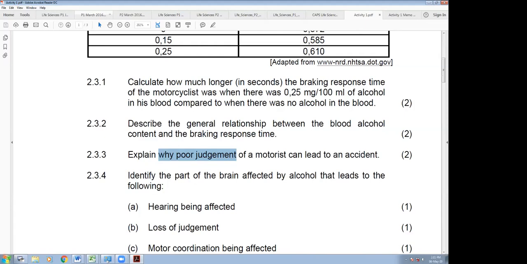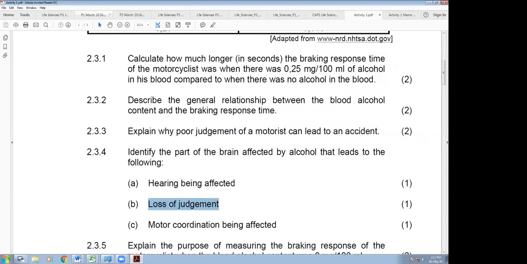Okay, so identify the part of the brain affected by alcohol that leads to the following. Which part of the brain is affected by alcohol which leads to hearing being affected? So we just need the name. Good. Cerebrum. It's good, right? So we know that hearing from the organ of Corti will go through the auditory nerve until it goes to the cerebrum. Loss of judgment, which part of the brain would be affected for that one? Again, cerebrum, right? Good.